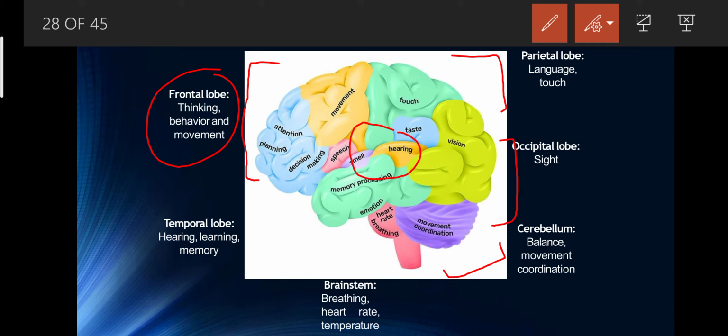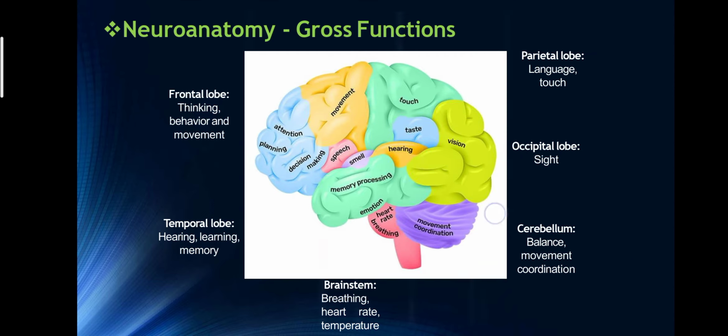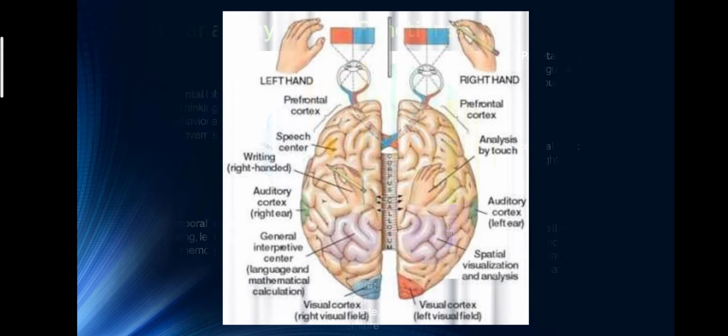Here, in the yellow portion, the frontal lobe controls thinking, behavior and movements, and the temporal lobe controls hearing, learning and memory, and the parietal lobe controls language and touch. The occipital lobe is the site for vision, and the cerebellum is for balancing movements and coordination, and the brainstem controls breathing, heart rate and temperature. All these things are controlled by these.